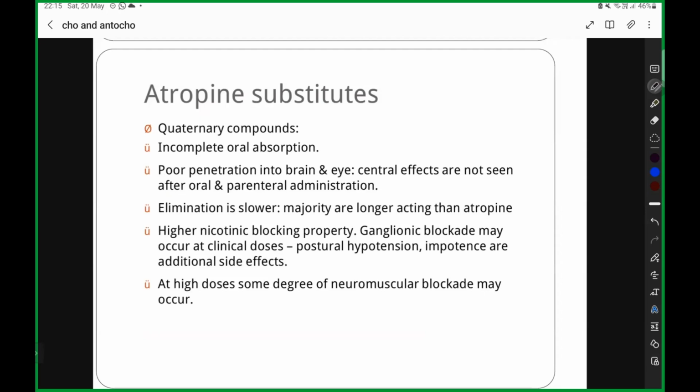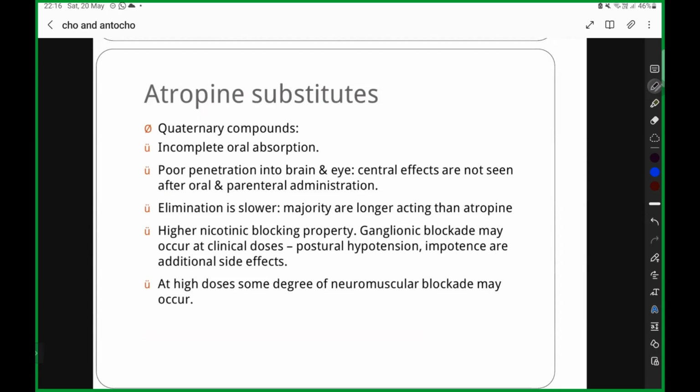So first, we saw atropine. But you have certain atropine substitutes. What are the atropine substitutes? I already told you at first. So you are going to have atropine and hyoscine. Both of these come under natural alkaloids. You have a semi-synthetic derivative. You are going to have a synthetic derivative.